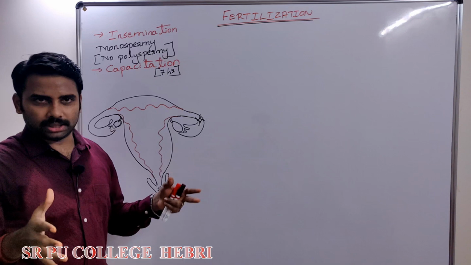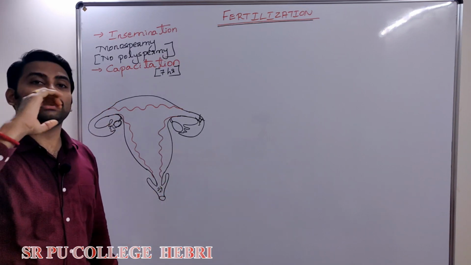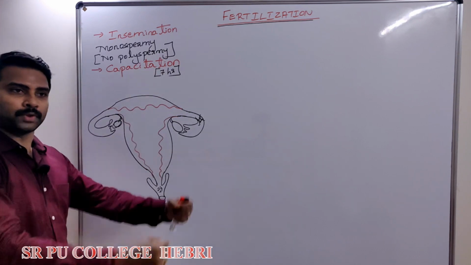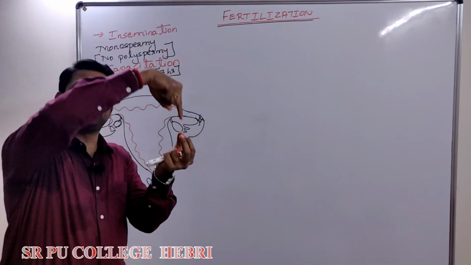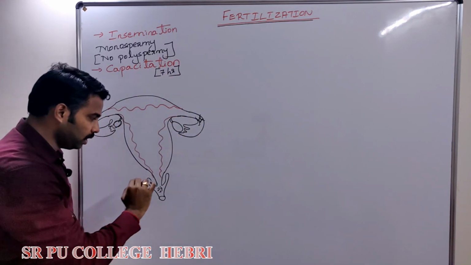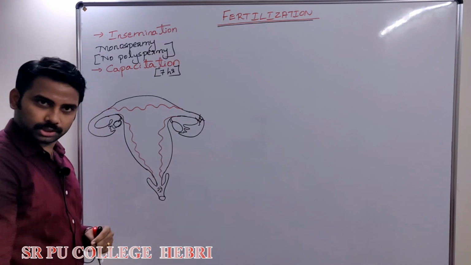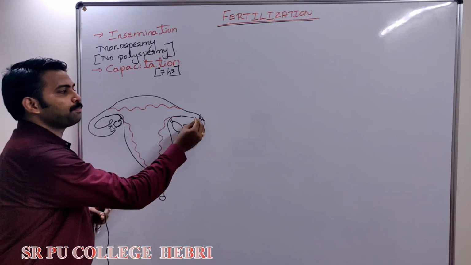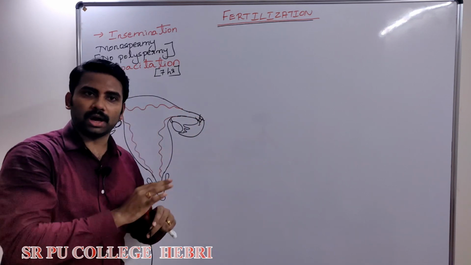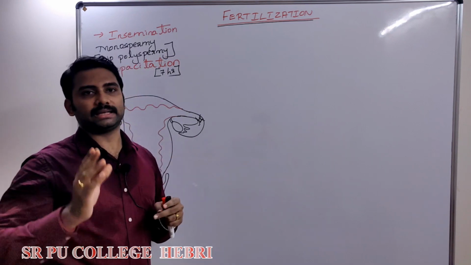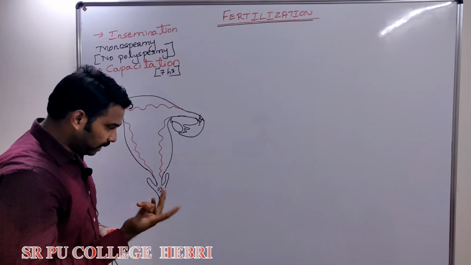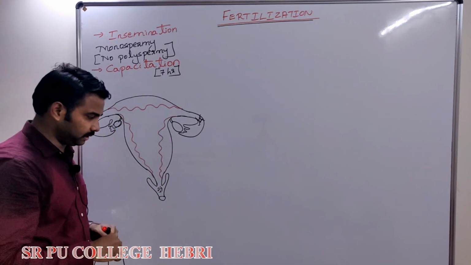Very detailed study is not required. Those cholesterol contents from the head of the sperm are removed during capacitation. Sperm get the capacity to fertilize. For that, they have to spend how many hours? 7 hours. So, immediately after sperm deposition, within a few minutes, even if sperm reaches the ova or the ampullary region, it is unable to fertilize. It has to spend how many hours? 7 hours.